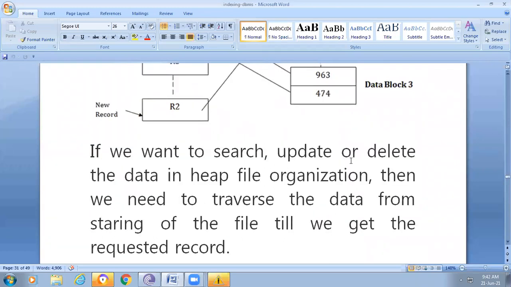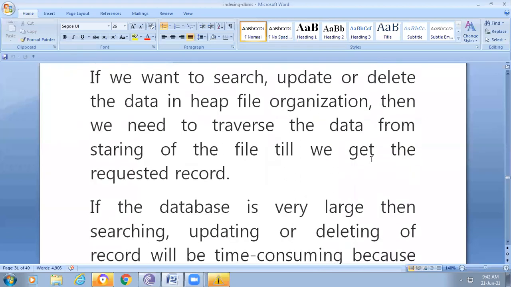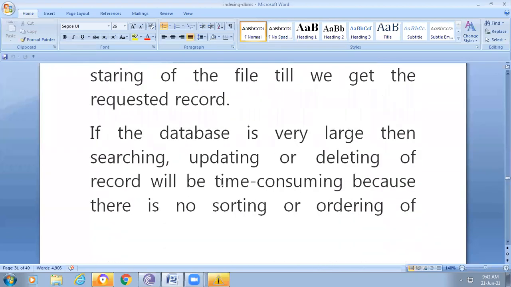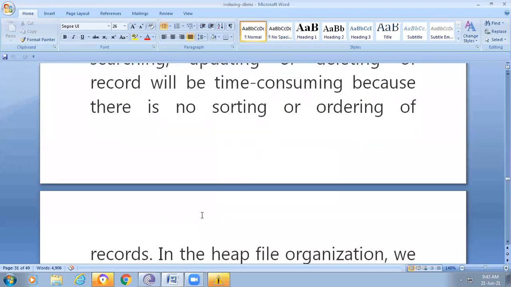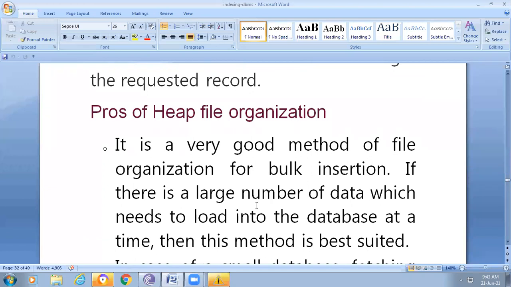If we want to search, update or delete data in heap file organization, then we need to traverse the data from the start of the file till we get the requested record. If the database is very large, then searching, updating or deleting a record will be time consuming because there is no sorting or ordering of the records. We need to check all the data until we get the requested record. In this manner, we are storing the records in the heap file.